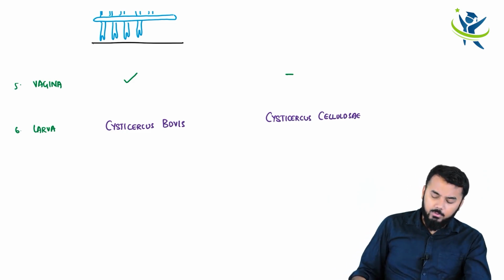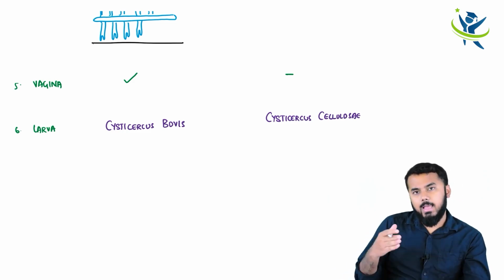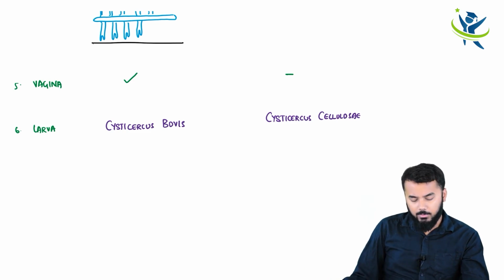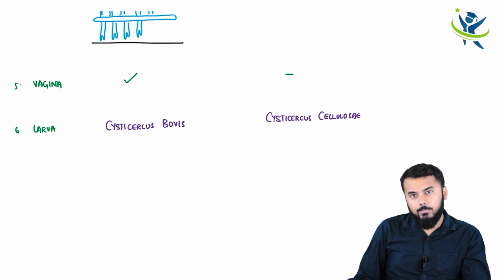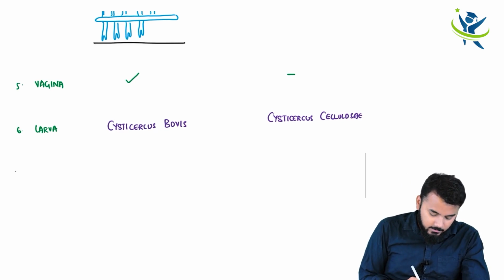And obviously the definitive host, all of you know, in both of them it will be man. But whereas in case of Taenia solium the intermediate host is pig, in case of Taenia saginata the intermediate host is cow.